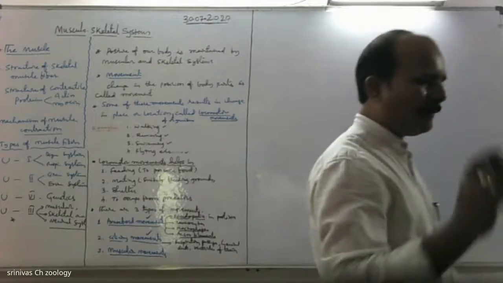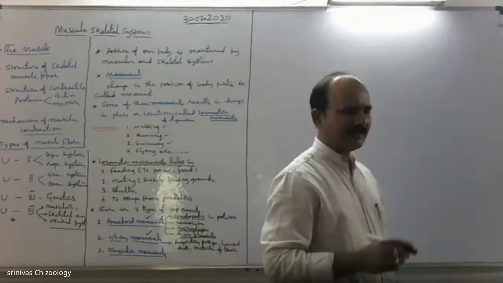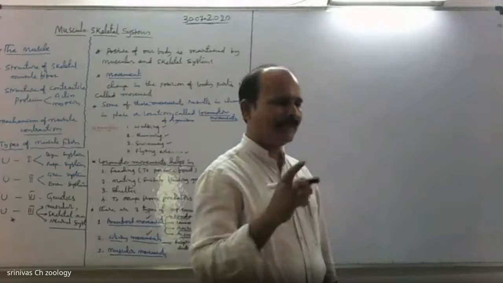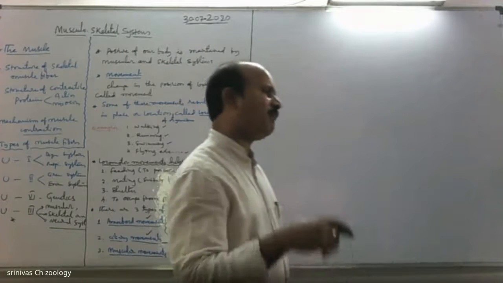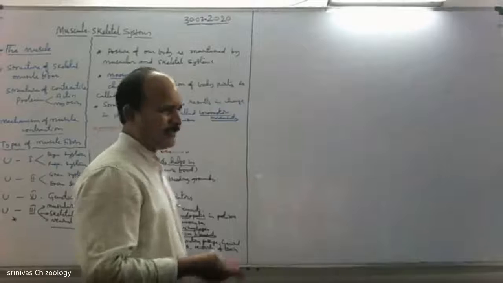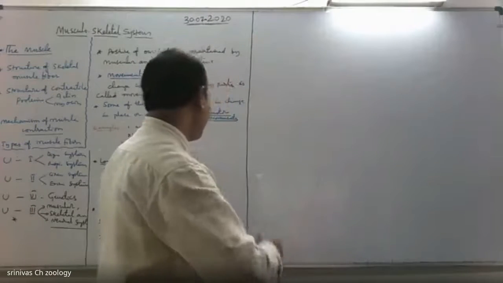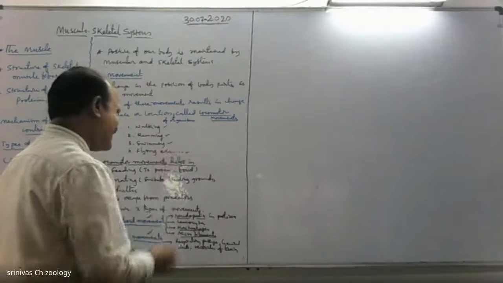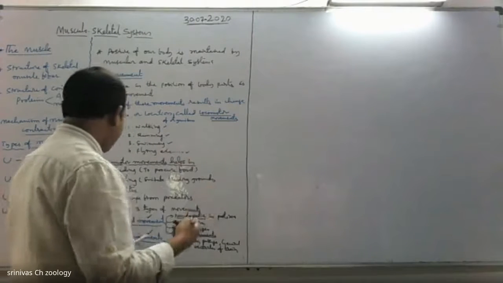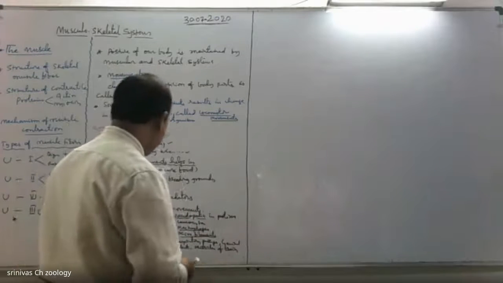You know, there are four basic types of animal tissues, which include epithelial tissues, connective tissues, muscle tissues, and nerve tissues. Epithelial tissues are of different types, like simple epithelium and compound epithelium, which are again divided based on the presence or absence of cilia, into ciliated or non-ciliated types.